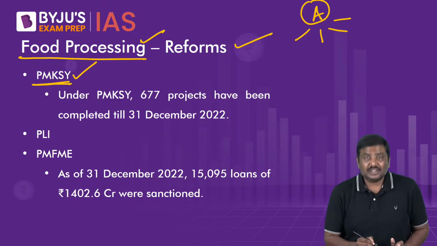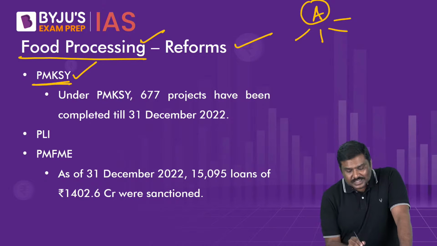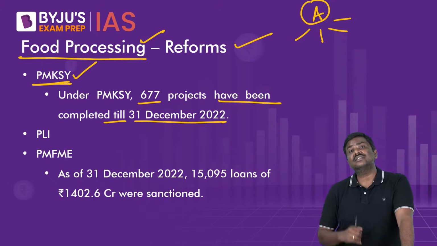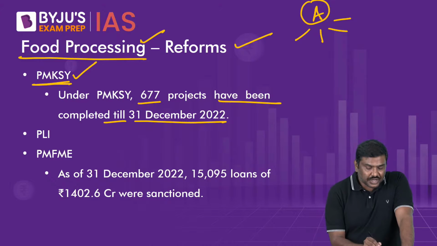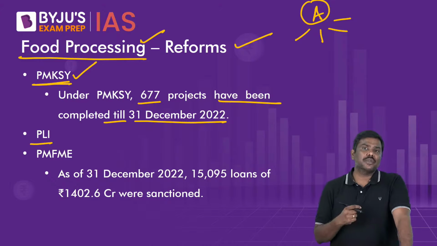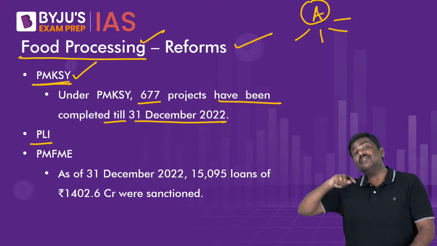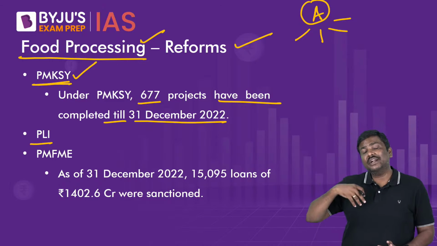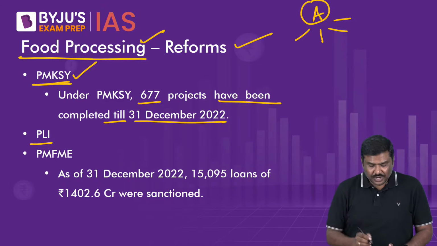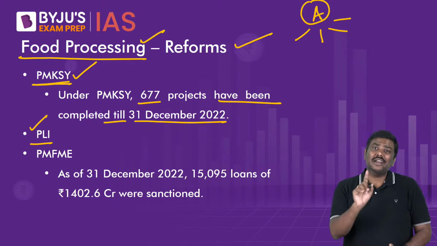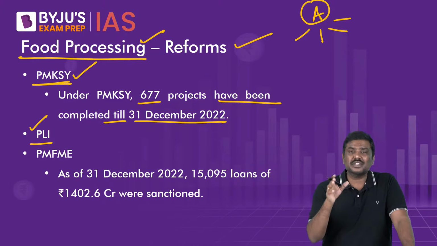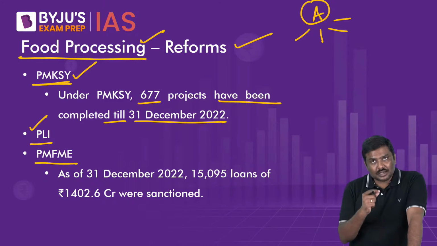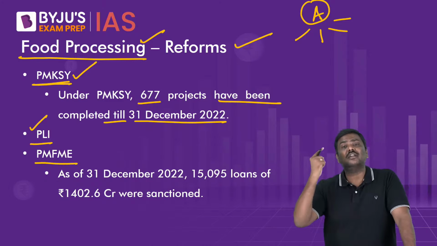So under the Pradhan Mantri Kisan Sampada Yojana, 677 projects have been completed till 31st December 2022. In addition to this, Government of India has also launched a production linked incentive covering the food processing industry. Right? Covering the food processing industry, more than 10,000 crore rupees allocation has been done under the production linked incentive to promote food processing industries in India. Apart from this, there is also an initiative by the name of Pradhan Mantri Formalization of Micro Enterprises.